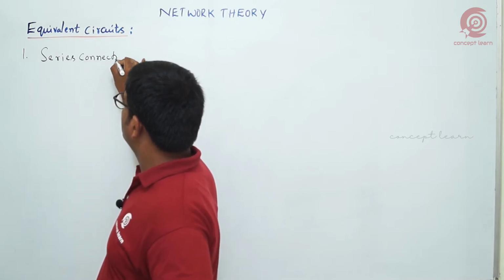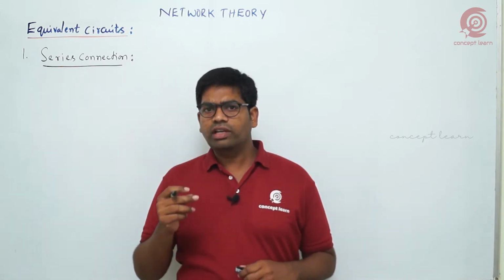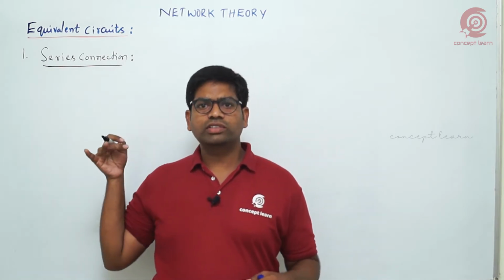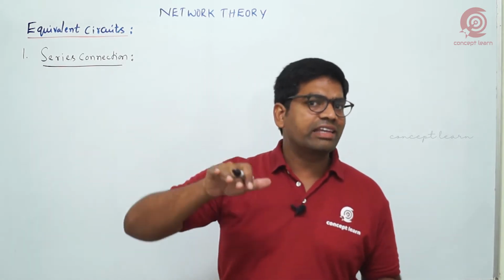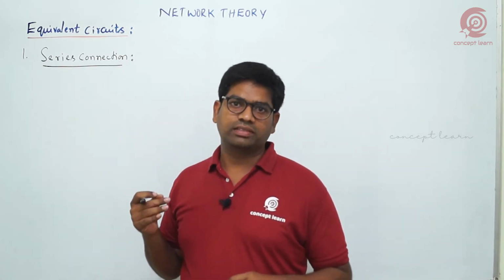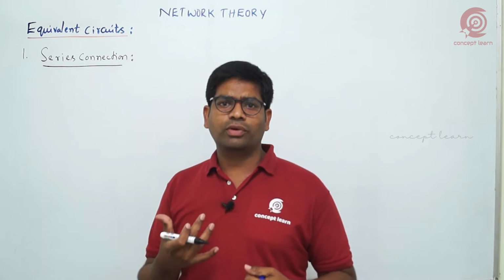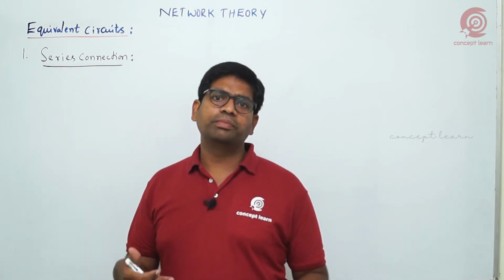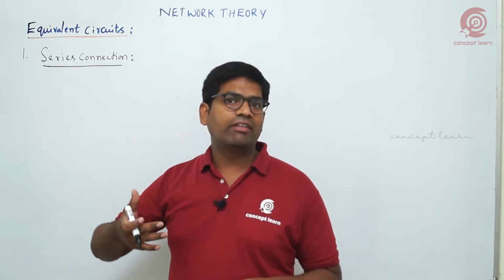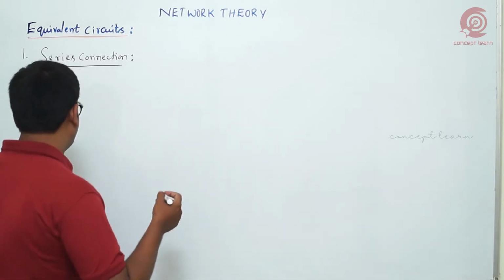Series connection means when two elements are connected in series, there will be only one common node or one common point in between them. Because of this both elements are carrying the same amount of current, but voltage division takes place. So to generalize this, I am choosing the impedance version so that you can replace impedance with a resistance, inductance or capacitance, and we will see the effect of having a series connection. So I am following with the impedance version here.